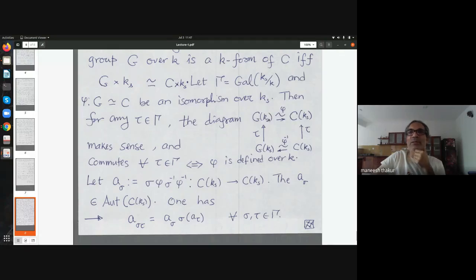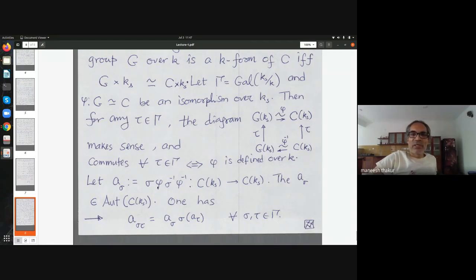Here the Ks points of G are isomorphic to the Ks points of C. This is just an abstract group isomorphism. And this diagram commutes if and only if phi is defined over K. This is just Galois theory. There's no big deal here.